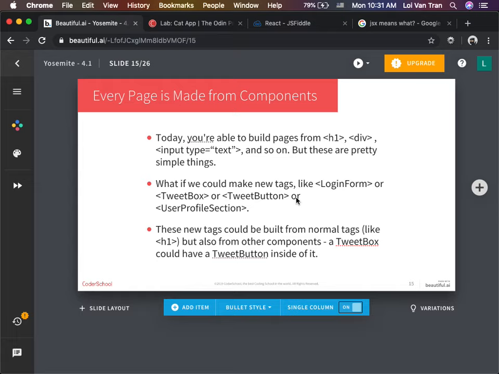So every page is made out of components, right? Here's some examples right here. Today we're building pages with h1, div, input, and in the near future we're going to be building with components. Maybe tweet box, tweet button, user profile section. And this is code that you guys do not see what it does, so you do not understand. So let's keep going.